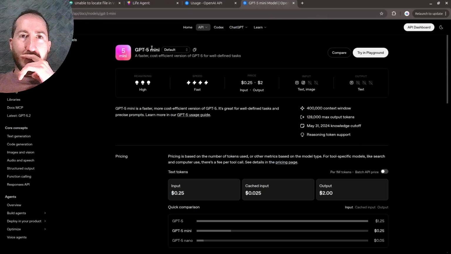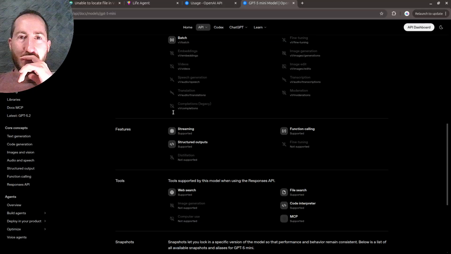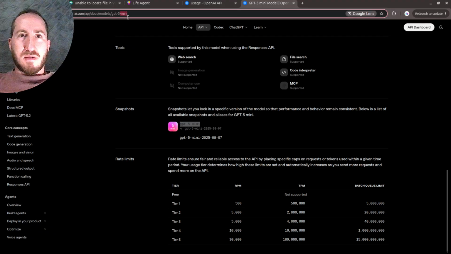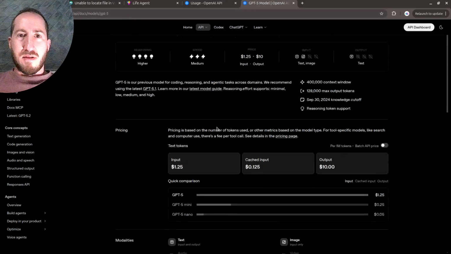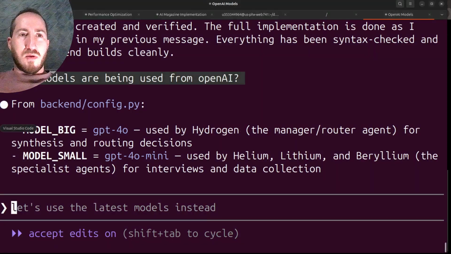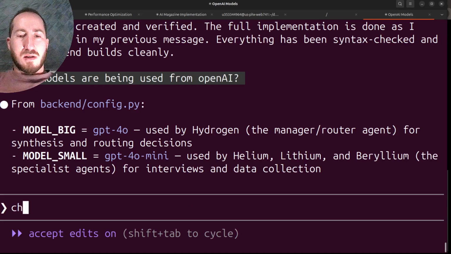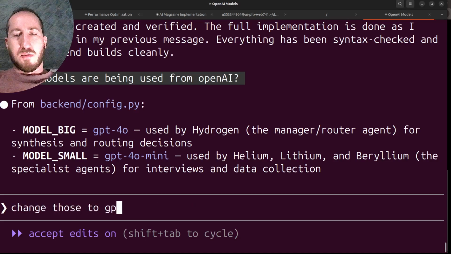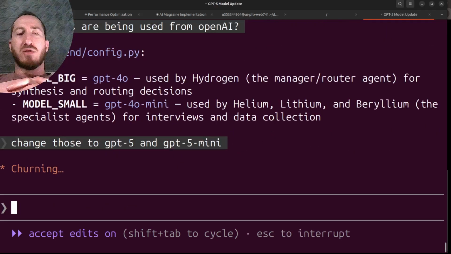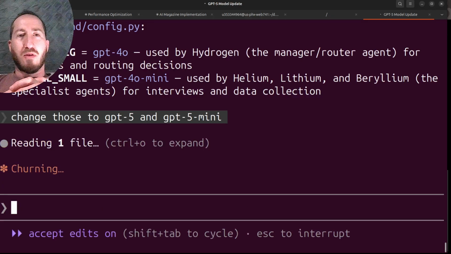People say it's a disaster. We'll find out. They don't quite make it that easy. So GPT-5 mini, and then let's see if I'm right and it's just GPT-5 will work well enough. Yeah, so we're gonna say change those to GPT-5 and GPT-5 mini. Now, why would I choose GPT-5 and not GPT-4o?